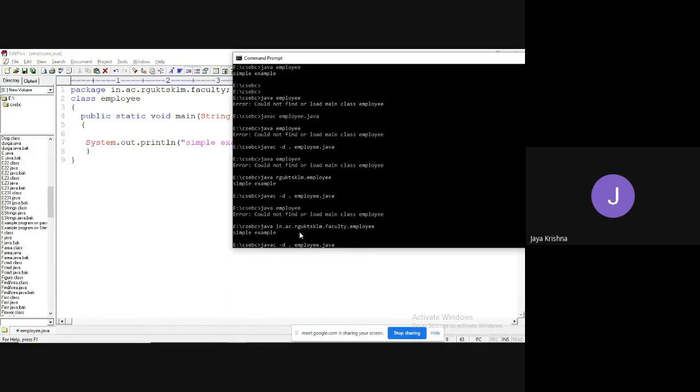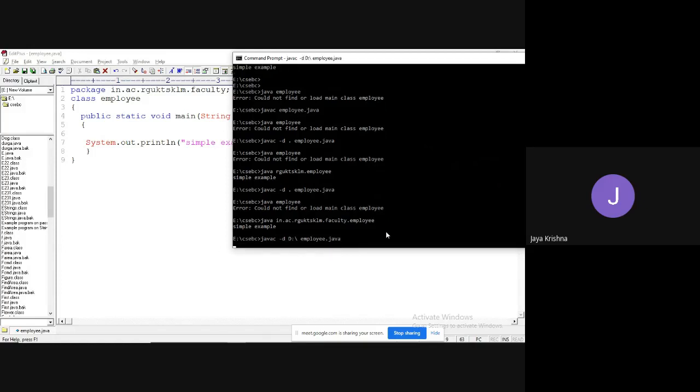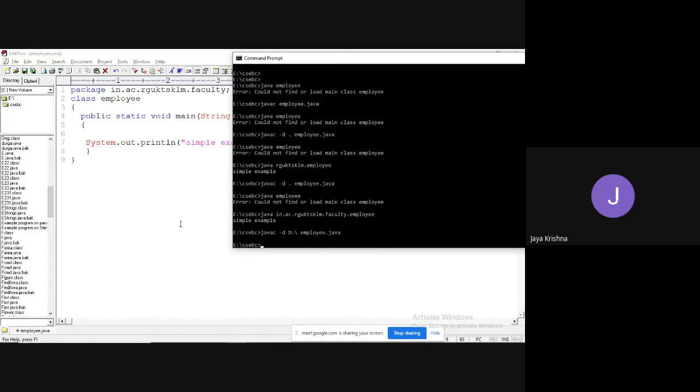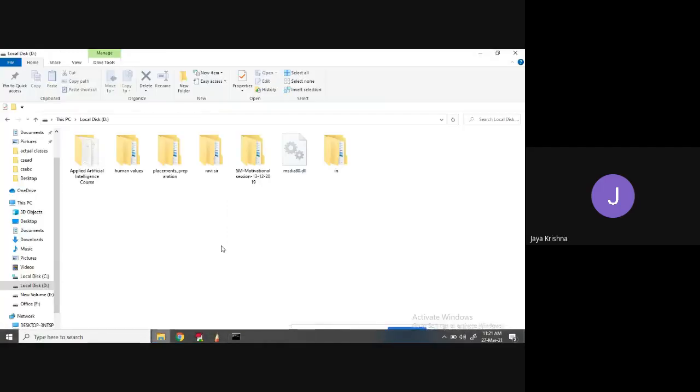What I'm writing? Observe this one. What's the meaning of this one? javac is the compiler, calling the compiler. -d means create a folder. In which location? D drive directly. Which file do I want to compile? Employee file. Compiled successfully. Go to D drive.